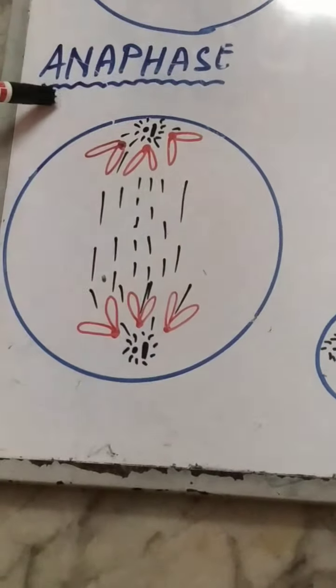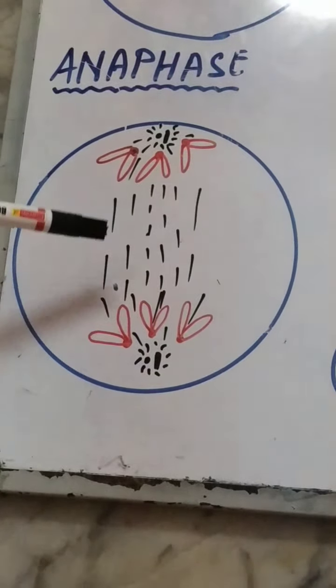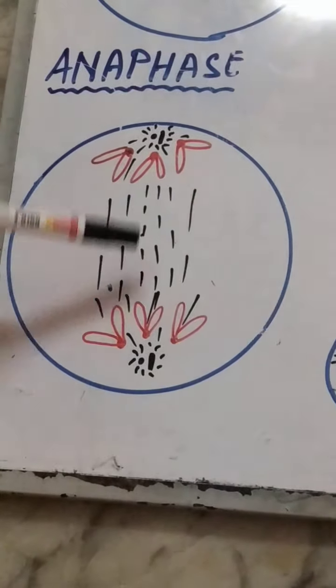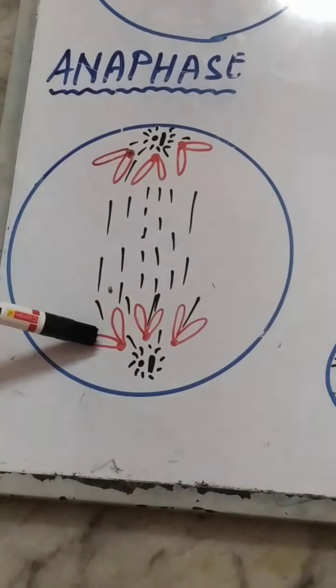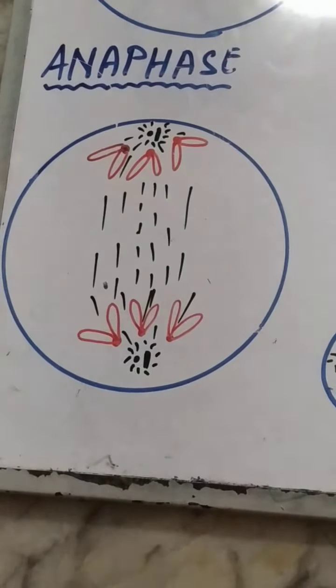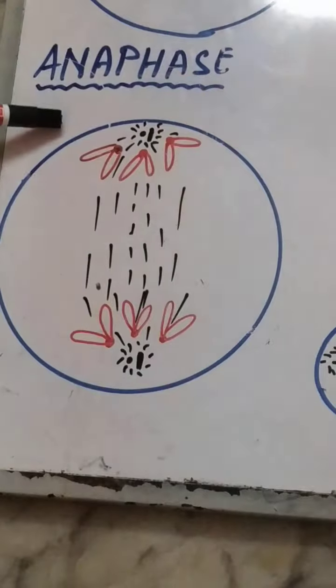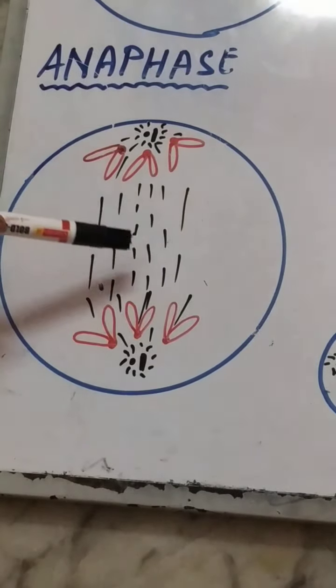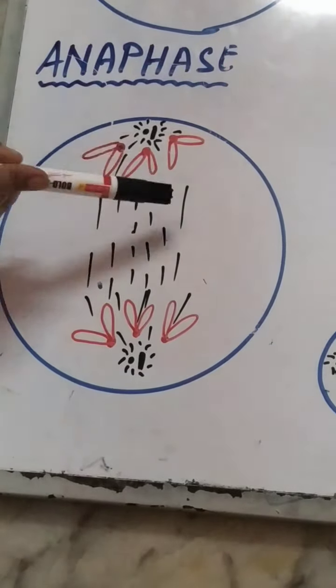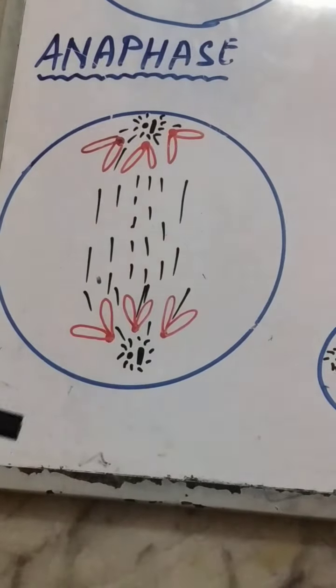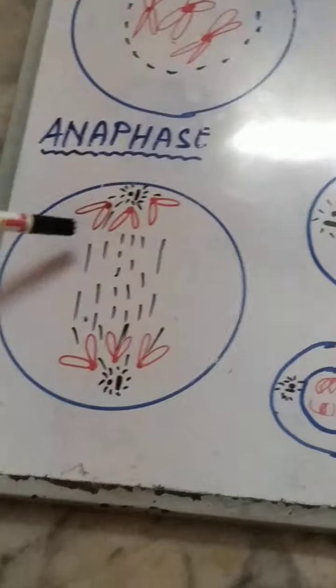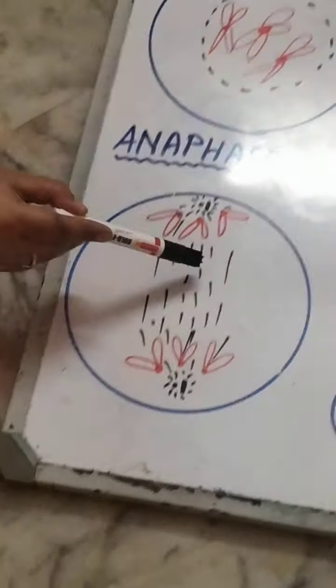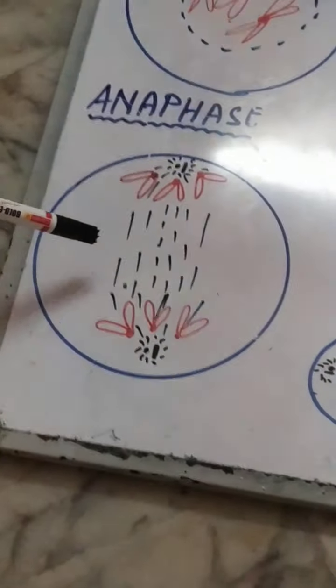Ana means splitting. So what is getting split here? The chromosomes get split into two sister chromatids. Each chromosome splits into two sister chromatids. So in anaphase, the chromosome gets split and is dragged towards the opposite poles by the spindle fibers. You can see here the single chromosome divided into two sister chromatids and moving toward the opposite poles. This is about anaphase.